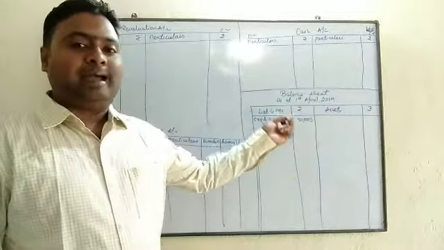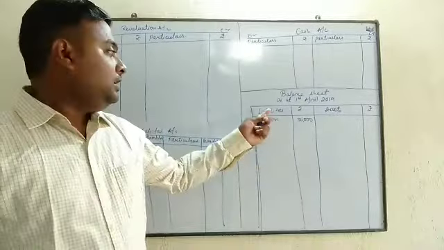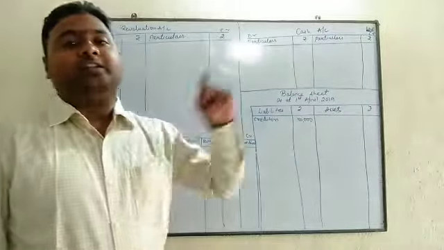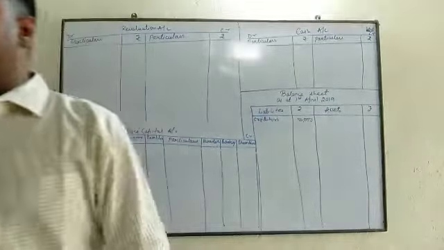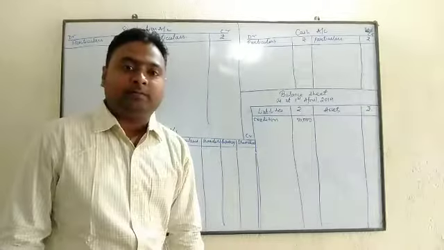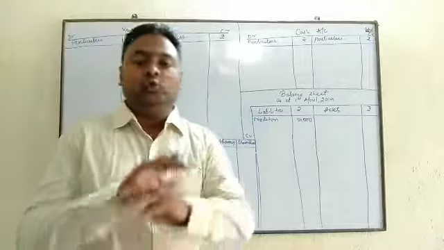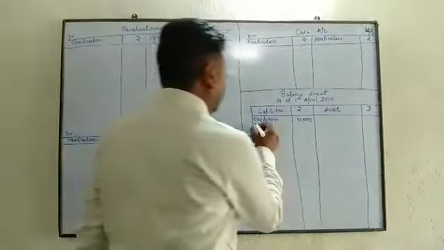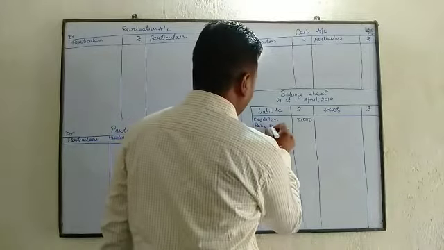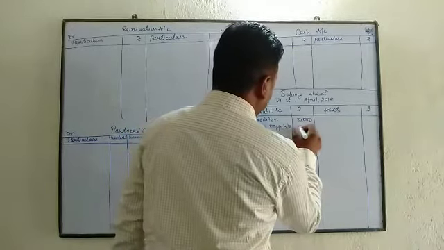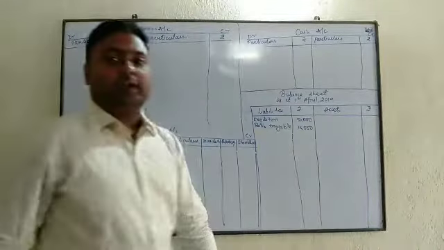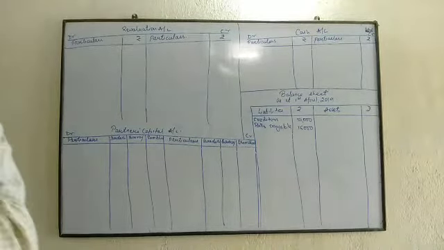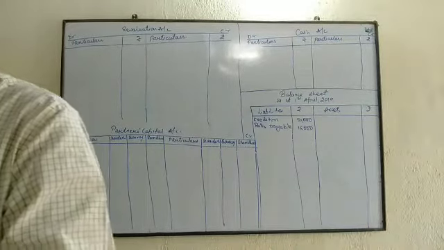We have seen that in our question also, creditor was given 50,000, and since there was no adjustment for creditor, we have written the creditor as it is, right? Second point, bills payable, beta, 15,000. For bills payable also, if you go through the adjustments, there is no adjustment. So bills payable also we will write as it is in the balance sheet. Bills payable 15,000. Right? Third point, outstanding expenses 3,000.